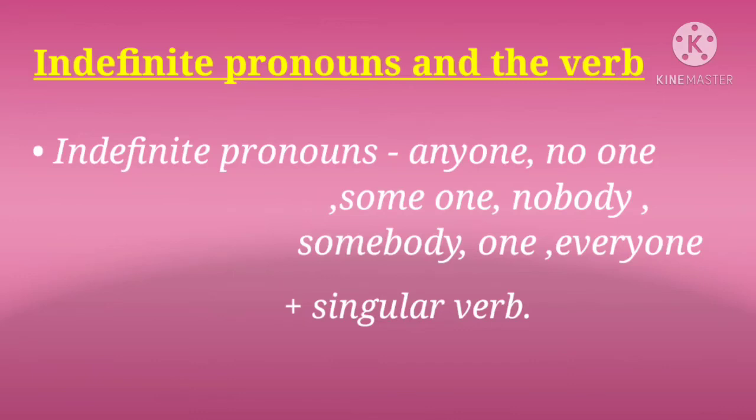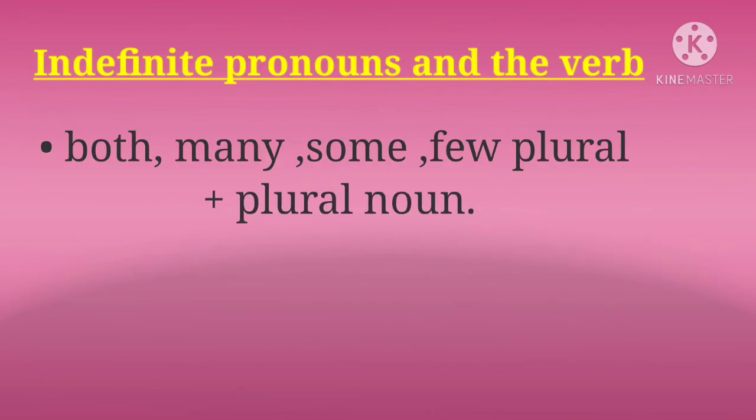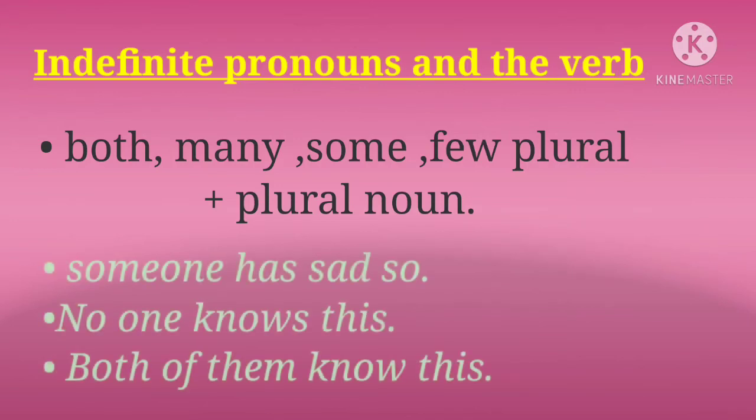The third rule is indefinite pronouns and the verb. If the subject is an indefinite pronoun, then it uses only a singular verb. For example, the indefinite pronouns are one, everyone, anyone, no one, someone, nobody, and somebody, which indicate a person whom we do not know. So here we use only a singular verb with it. Similarly, if we use many, some and few, which are plural, then it uses a plural verb according to such indefinite pronouns.